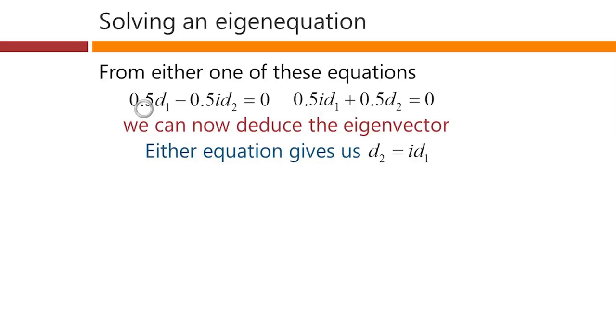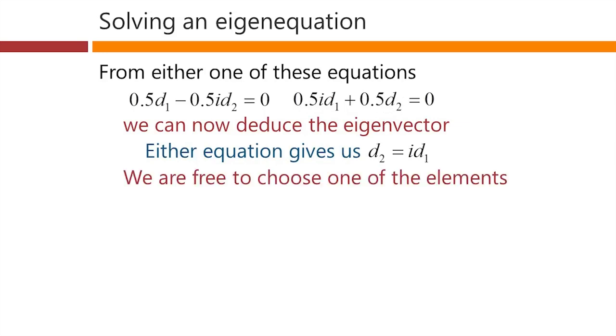So we could take this equation here, and we would have 0.5 d1 is equal to 0.5 i d2. In other words, d1 is equal to i d2. And you'd get the same answer if you took the second equation. Now, with eigenvectors, we are free to choose any one of the elements. It doesn't really matter what we choose for one of them. All we have is a relation between the two of them.